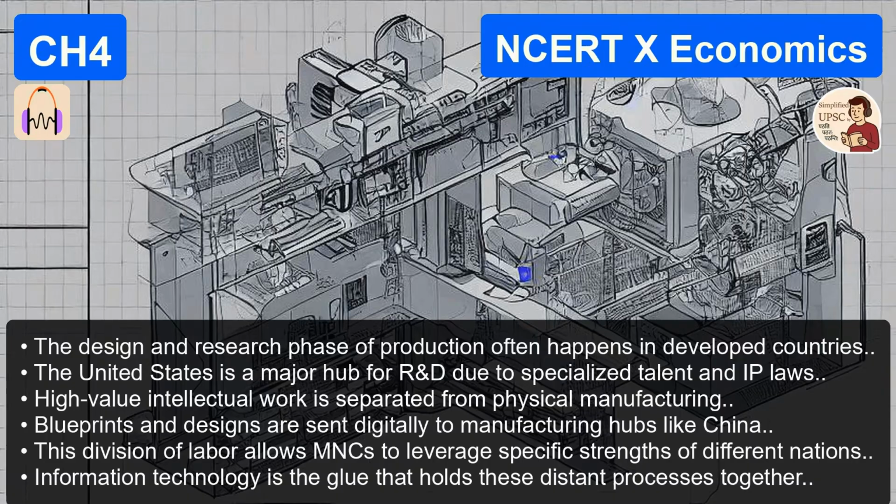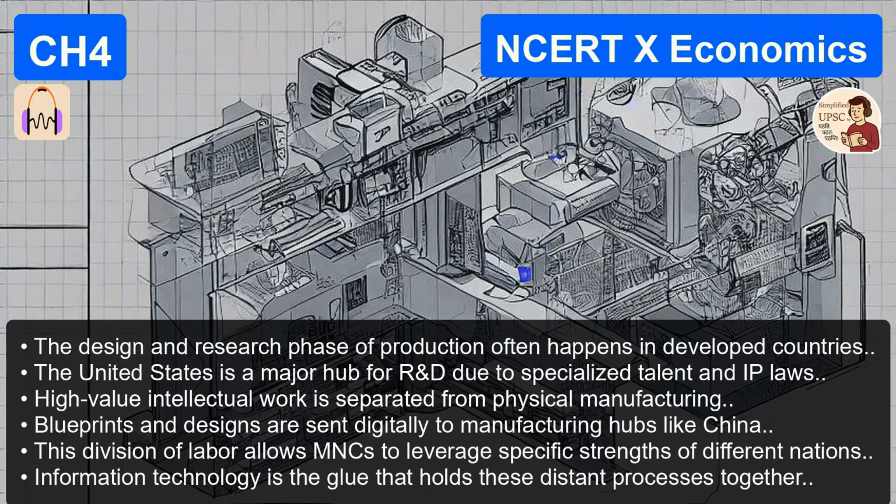The NCERT actually throws out a pretty staggering number here. It says that by spreading out production, an MNC can save 50 to 60% in costs. 50 to 60%. That is huge. It's massive. That is the difference between being a market leader and going bankrupt. If your competitor creates a global supply chain and drops their costs by half, and you're still making everything in a high-cost country, you are finished. You can't compete. You're done.